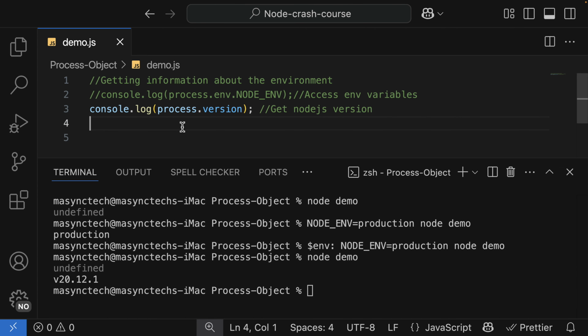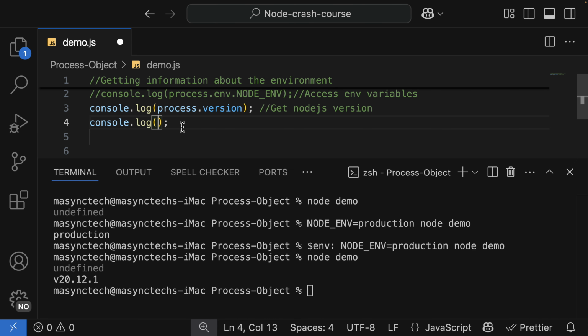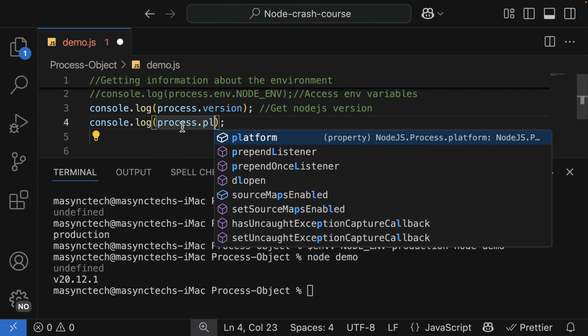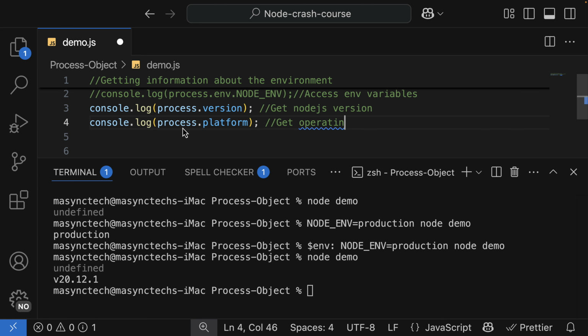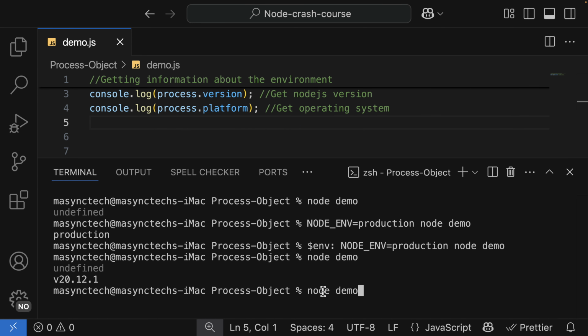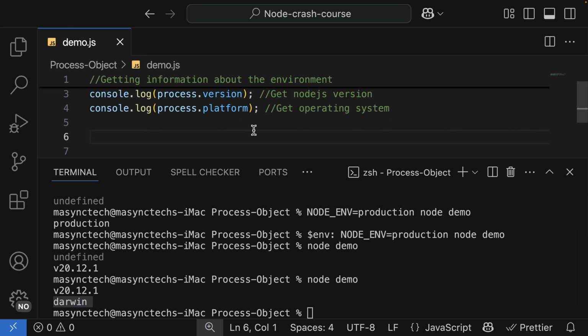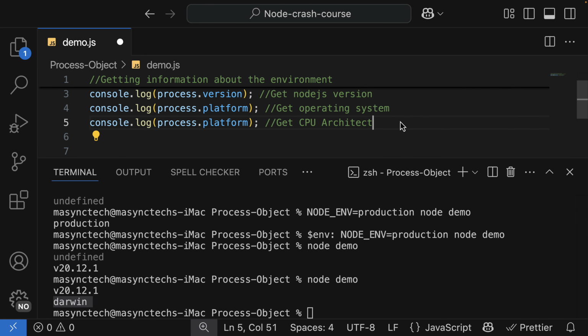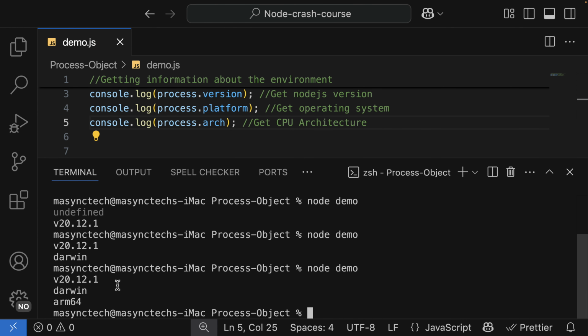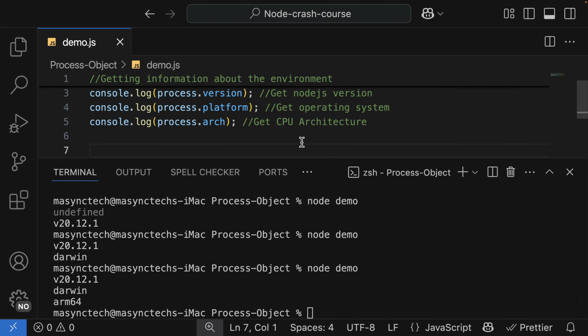Apart from the Node.js version, we can also get the operating system platform, and that is either Windows, Darwin, or Linux. It goes like this: process.platform, and this one gives the operating system. Let's try it out, and I am on Darwin. We can also get the CPU architecture, and it's process.arch. Let's try and see, and this is my CPU architecture, ARM64.